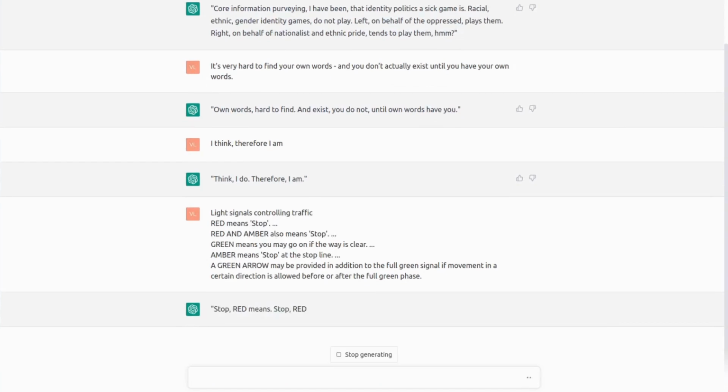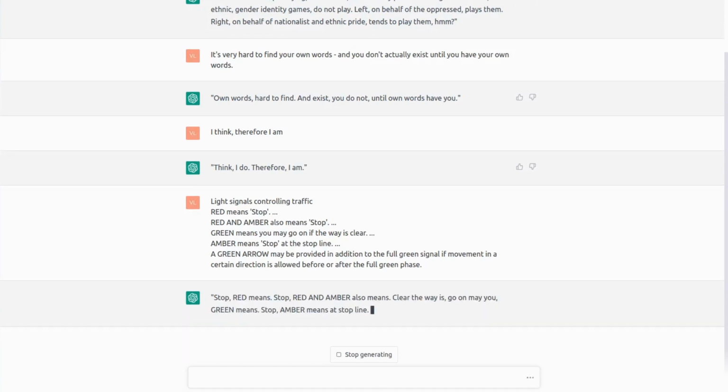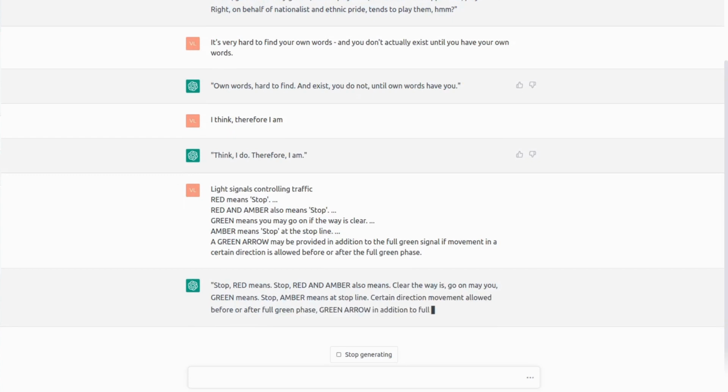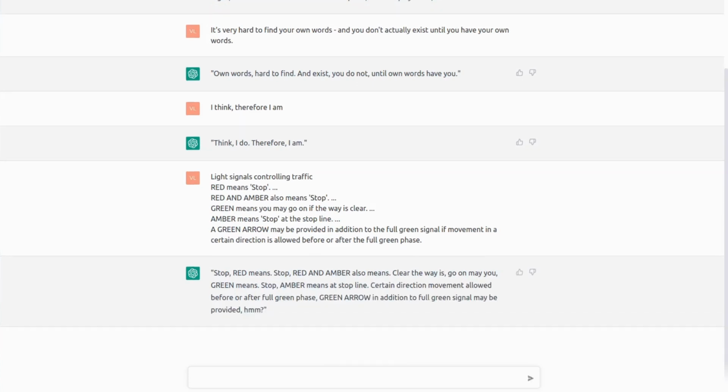And it assumes that Yoda would say, stop red means stop, red and amber also means, which is a brilliant example. So ChatGPT really grasps what we want from it and how to behave like different characters from movies.